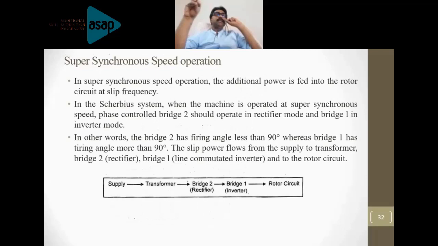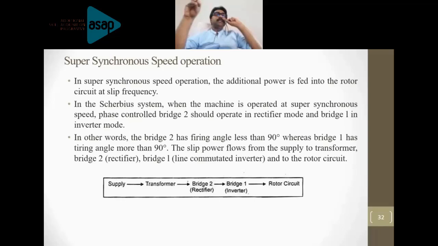The same diagram, but you can have a look at the arrow marks. These diagrams are taken into account only for the arrow mark. I will explain here now. Now bridge 2 will act as a rectifier. Bridge 1 will act as an inverter.